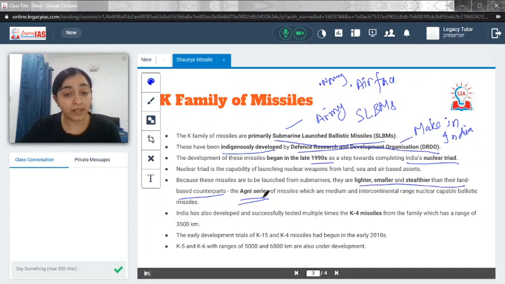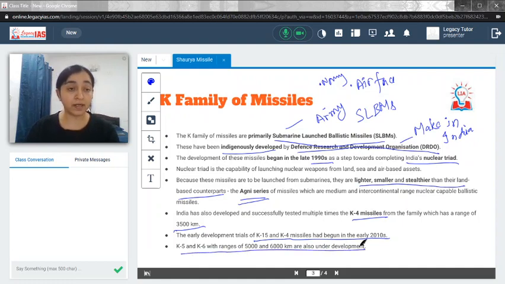India has also developed and successfully tested multiple times the K4 missile from the family, which has a range of 3,500 kilometers. So if you see, we have already tested the K4 missile of the range of 3,500 kilometers. The early development trials of K-15 and K-4 missile had begun in the early 2010s, and K-5 and K-6 with the ranges of 5,000 and 6,000 kilometers are also under development.